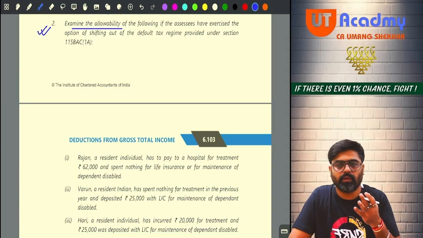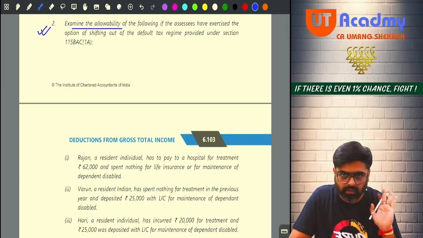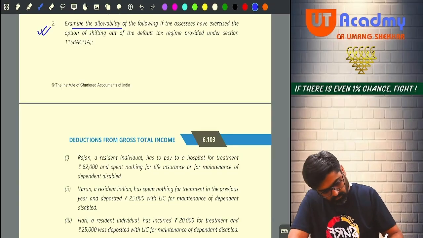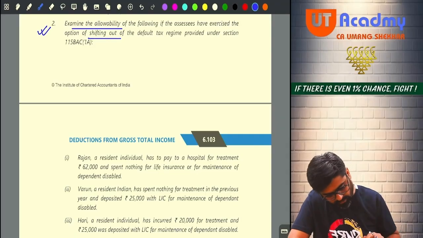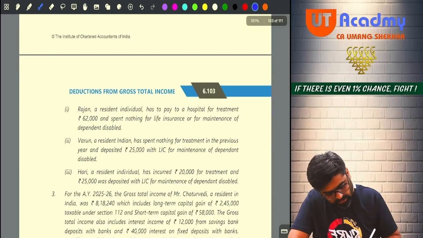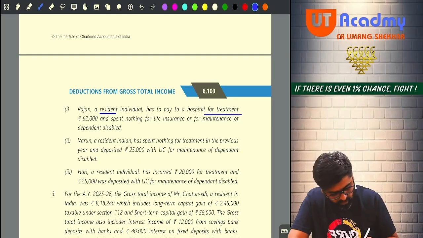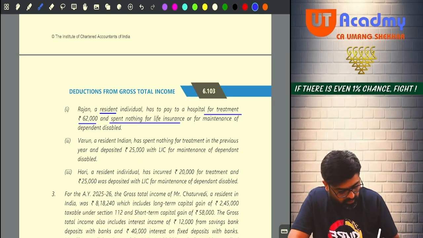If yes, then how much? That's it. If he has exercised the option of shifting out. Perfect. Rajan, a resident individual, has to pay to a hospital for treatment rupees 62,000 and spent nothing for life insurance or for maintenance of dependent disabled.